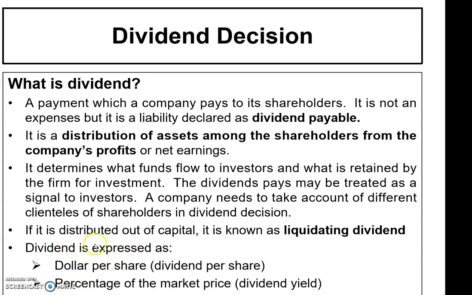Right. In the situation of liquidating, when the company is facing a financial problem or difficulty, if the company distributes the dividend out of the capital, that dividend is called a liquidating dividend. And then dividend can be expressed in dollars per share, right? Percentage of the market price, which is dividend yield, and then percentage of earnings per share, that is so-called dividend payout.